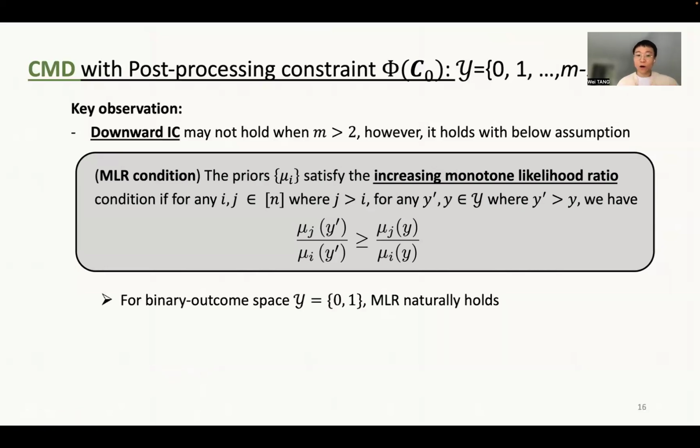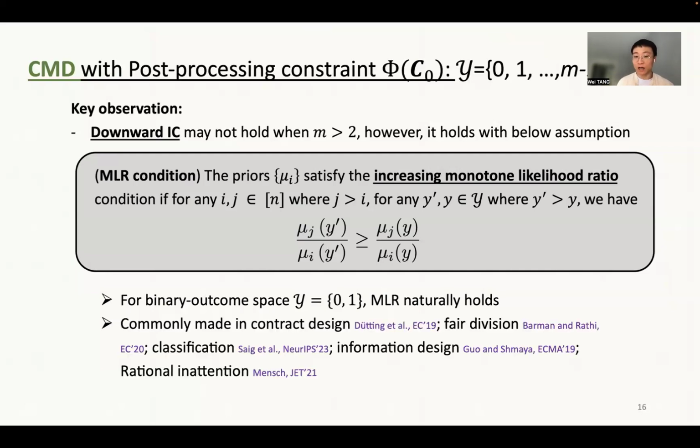So this downward IC property actually holds for the binary outcome space because you can simply sort the data instances in increasing order of their prior. And for the general number of outcomes, it is also a commonly made assumption in the contract design literature, fair division literature, and also classification.